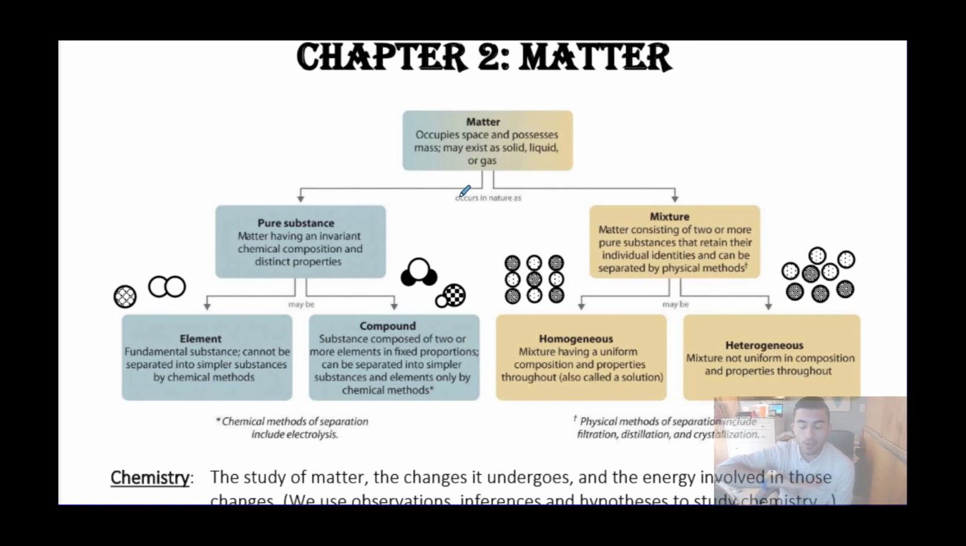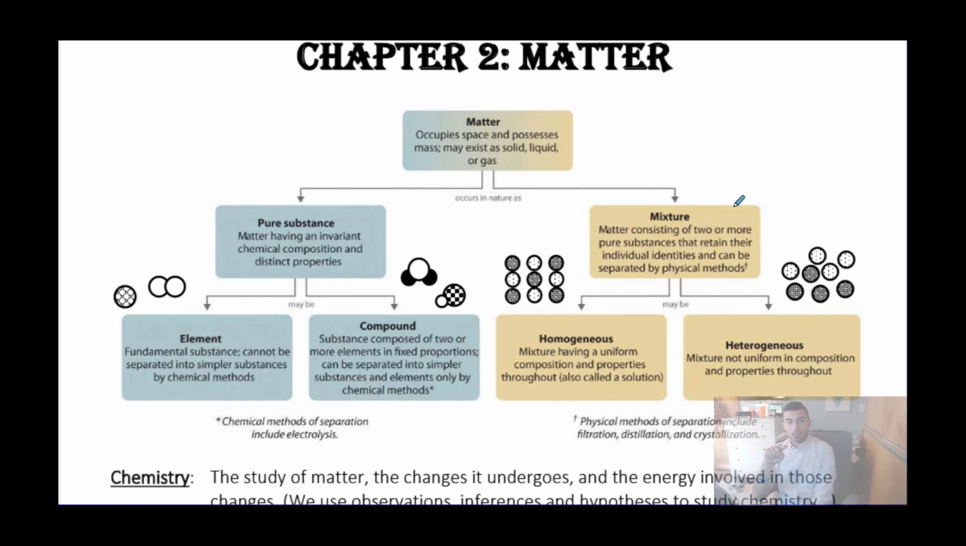Matter is anything that occupies space, right? So has volume and has mass. And will exist in one of three phases: solid, liquid, or gas, mostly. Matter can be broken down into either being classified as a pure substance or a mixture. Pure substances having an invariant or invariable chemical composition with distinct properties, where a mixture is matter consisting of two or more pure substances physically just mixed together that are retaining their individual identities and individual properties. They can be separated by physical methods.